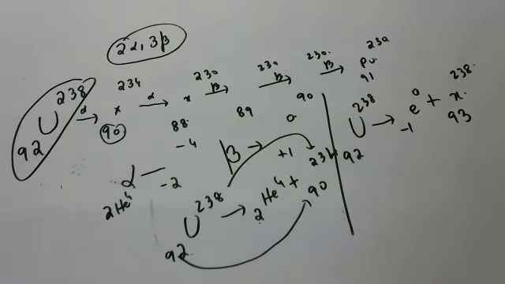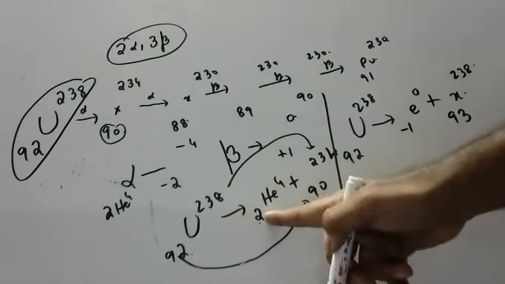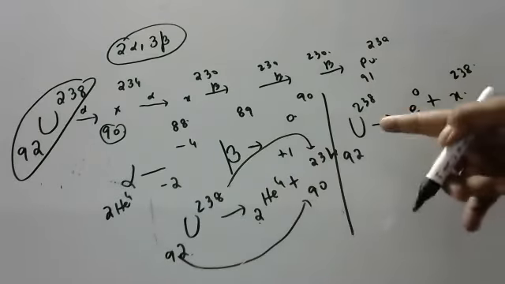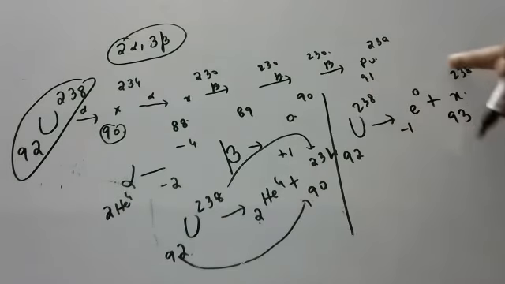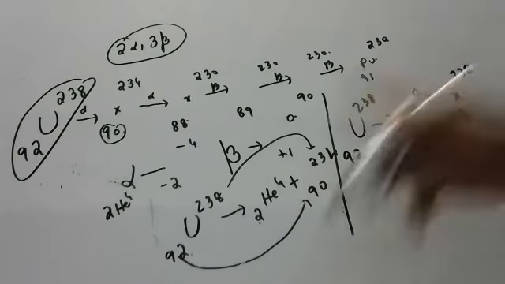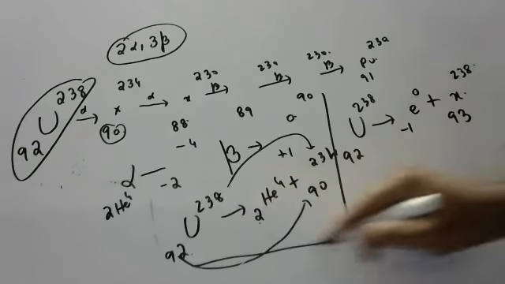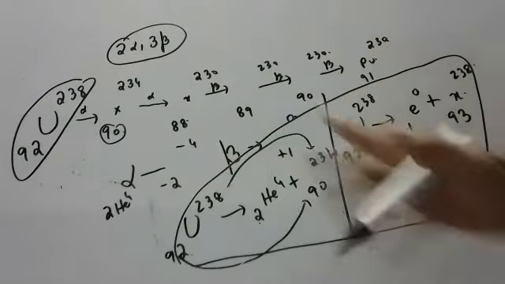Okay. So when any element emits an alpha particle, atomic number decreases by 2 units, mass number decreases by 4 units. And when any element emits a beta particle, atomic number increases by 1 unit and mass number does not change. This you have to remember. Slowly you should read. Don't forget. If you forget this, many questions you will not be in a position to answer. Again, last time I'm saying, after this I won't say.